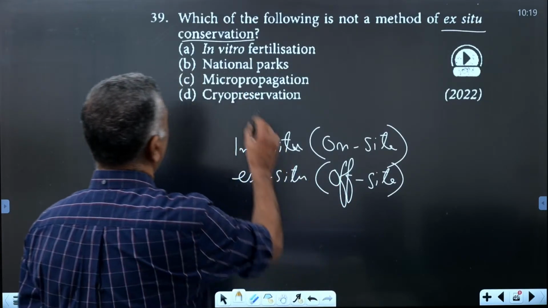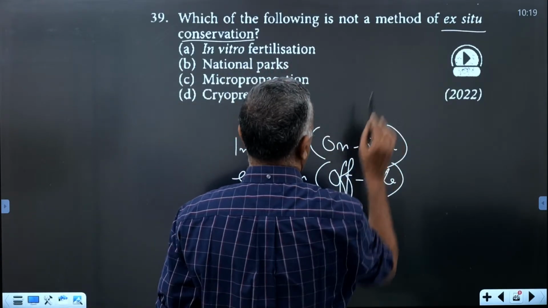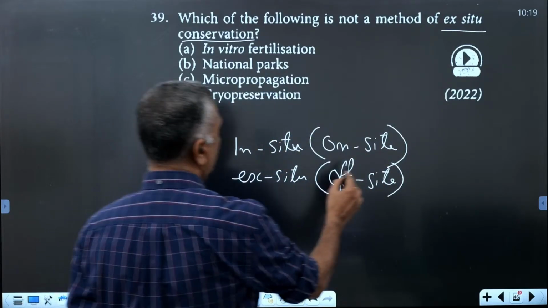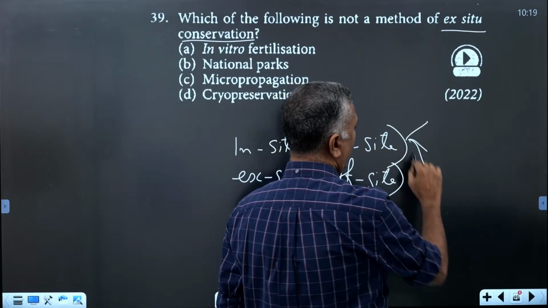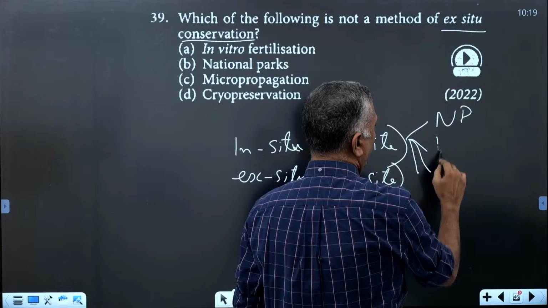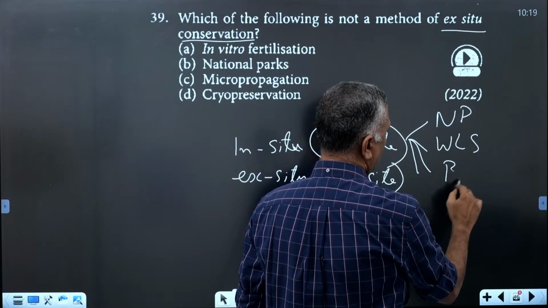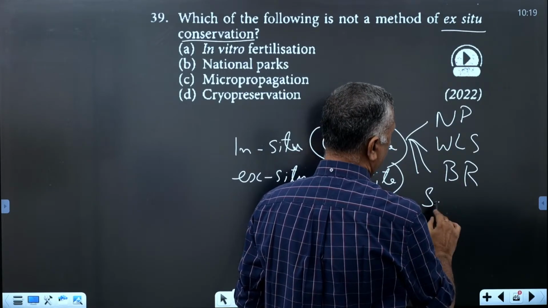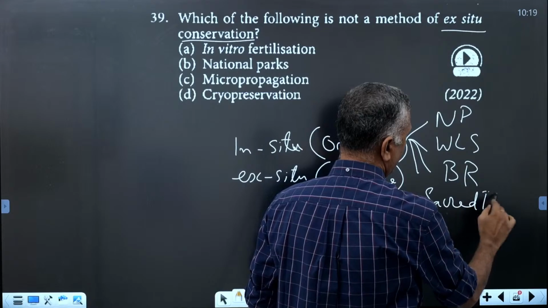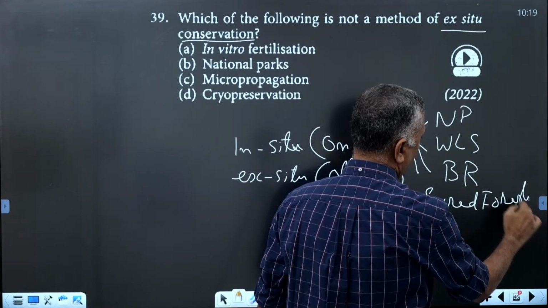Here, in the question of which of the following is not a method of ex situ conservation, in situ conservation in India includes national parks, wildlife sanctuaries, biosphere reserves, and sacred forests or groves.